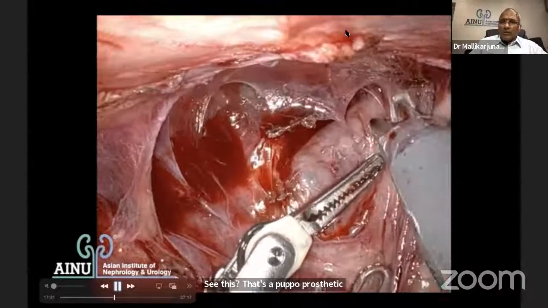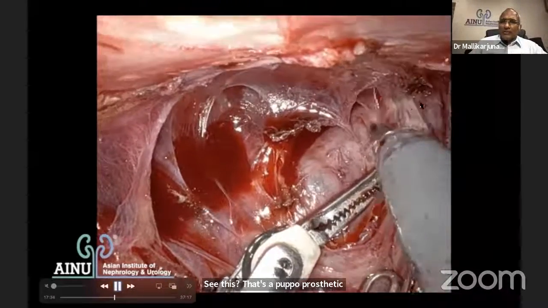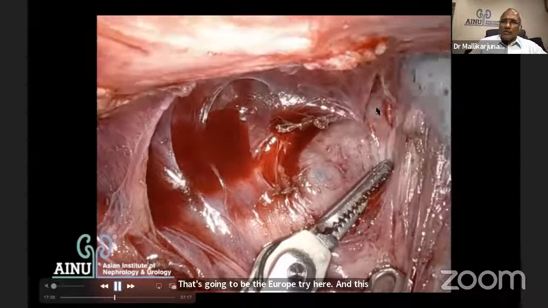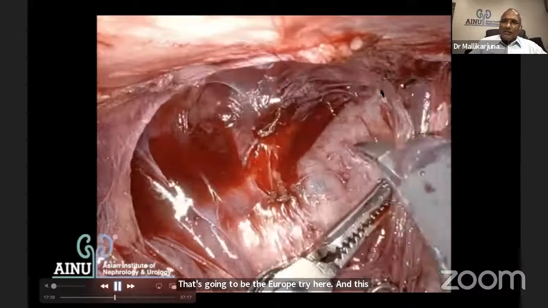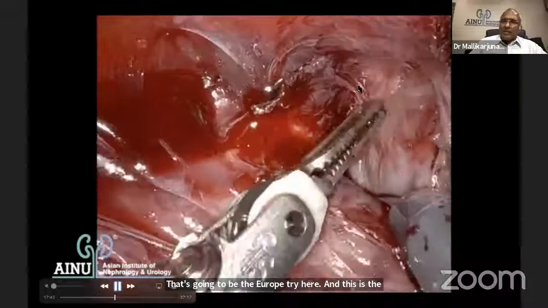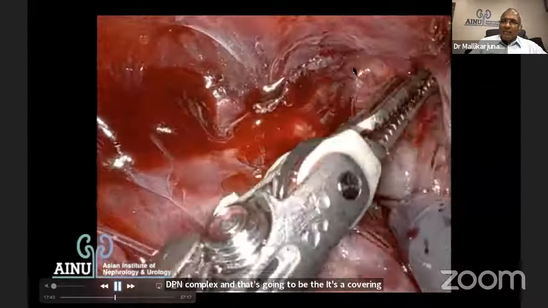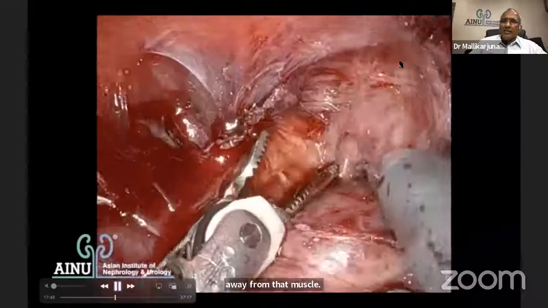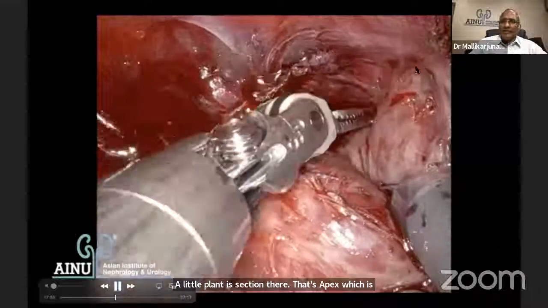And I'm going to expose the urethra now. That's going to be the urethra here. And this is the deep venous complex, and that's going to be the urethra there. It's a covering of the puboperinealis over the urethra. And I'm separating that apex away from that muscle. A little blunt dissection there, that's apex which is being covered. And this is the puboperinealis there.